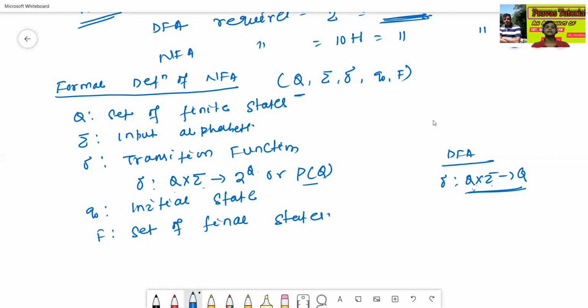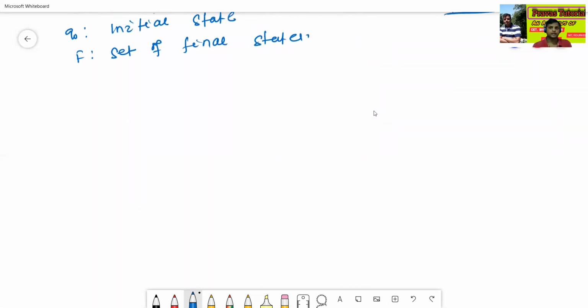Okay, clear? These are the formal definitions of NFA. When we construct the NFA, we will construct it based on this formal definition. Now we will see the construction of NFA. Okay. Now we will see the next concepts, some notations. Notations means how to represent the NFA.